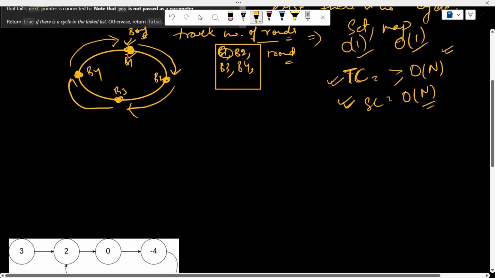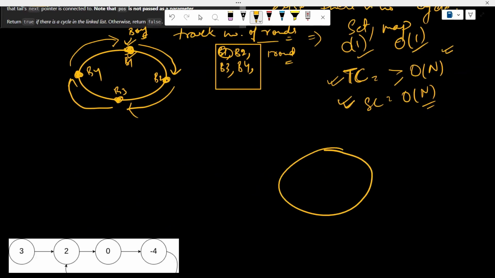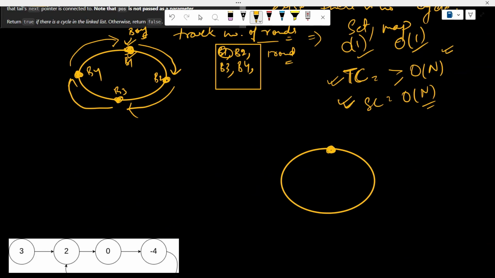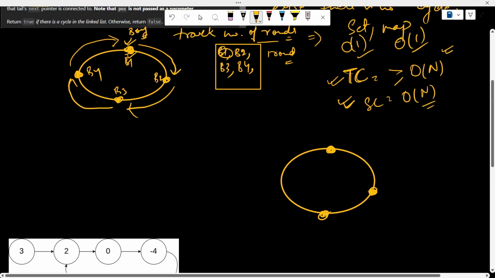Now let's see one more approach. Suppose again there is a circular path and there are four spots, and there is an Alice and a Bob. Alice is angry with Bob, and initially both are present in spot 1.